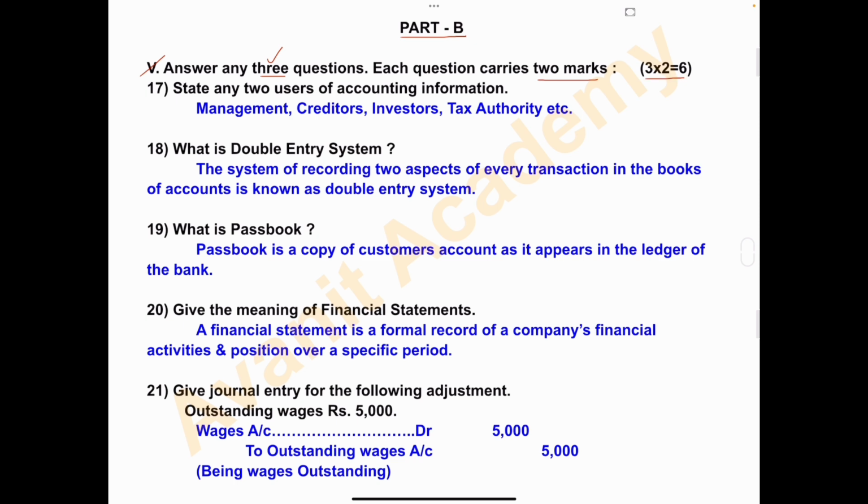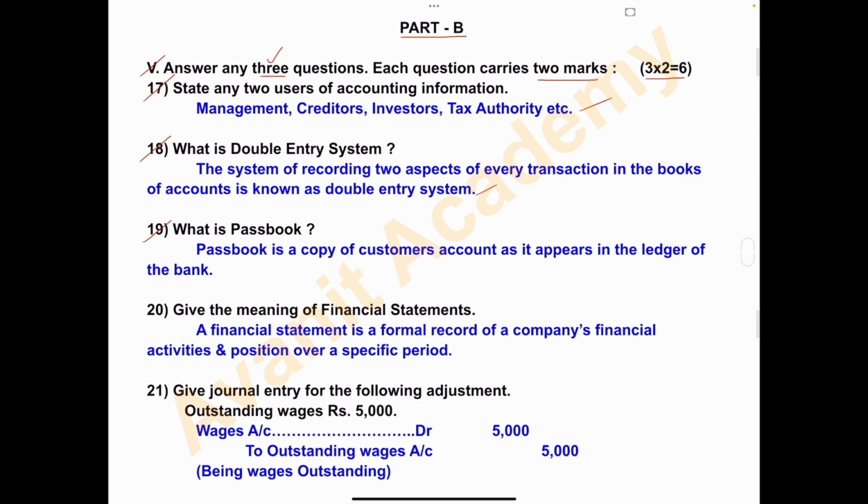Question number 17. State any two uses of accounting information. Answer. Management, creditors, investors, tax authority, etc. 18. What is double entry system? The system of recording two aspects of every transaction in the books of accounts is known as double entry system. 19.